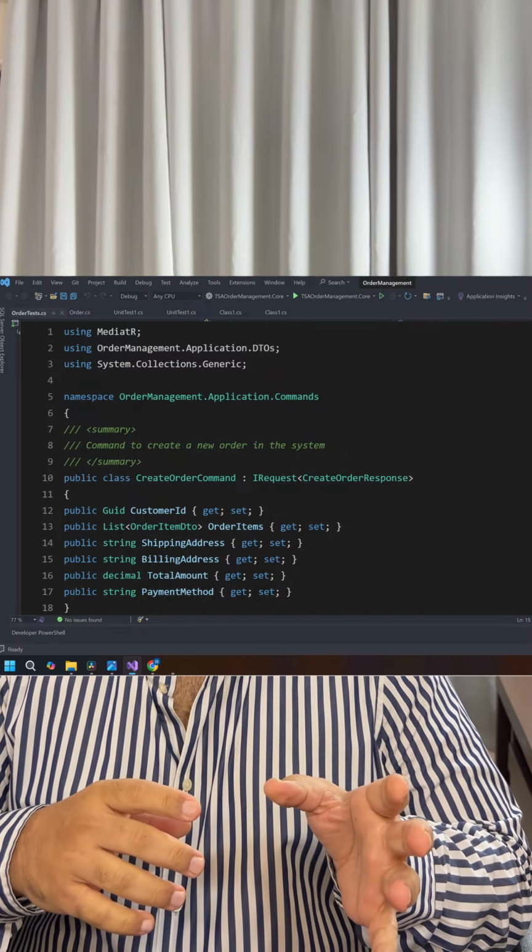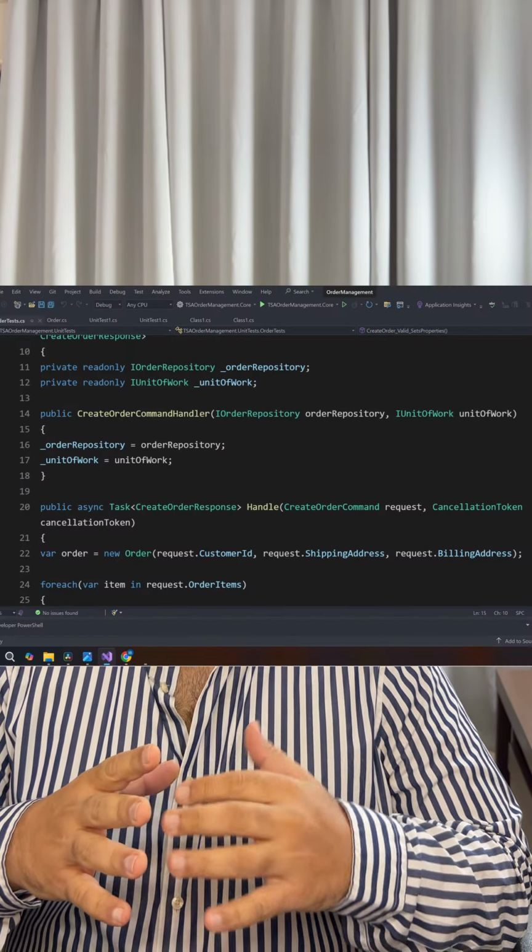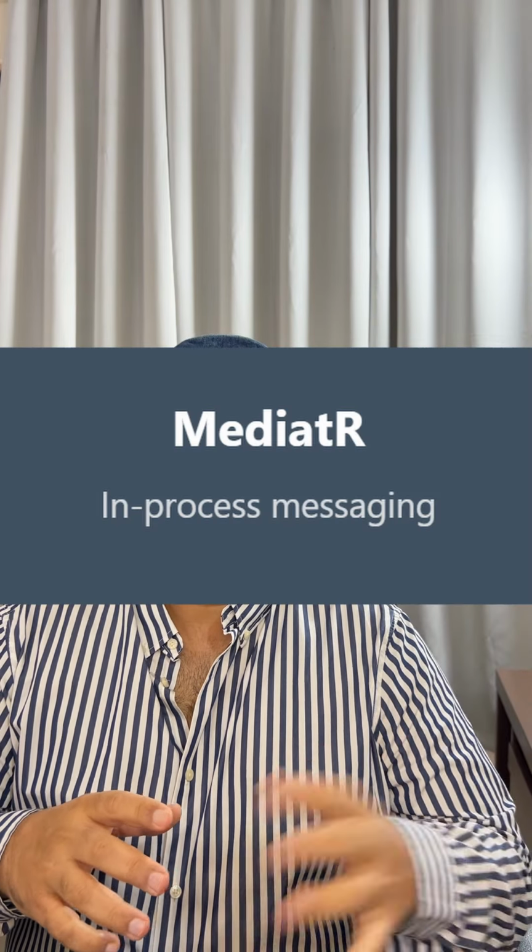So talking about CQRS, as you can see in my code, I have CreateOrderCommand and CreateOrderHandler. CreateOrderCommand is the request data to create an order, and my CreateOrderHandler is a handler for business logic. It validates, then checks the persistence, then returns. So my controller is just forwarding it to the mediator.